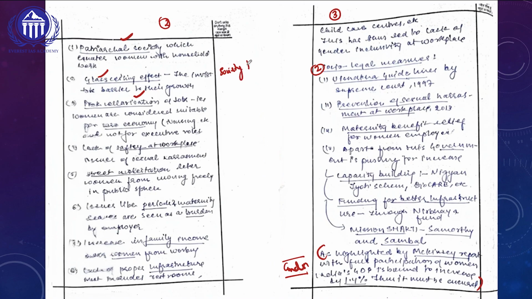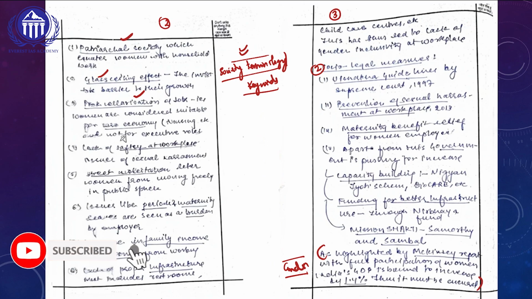She has underlined almost all the society-based terminologies or keywords. This is going to be very, very important, because whenever we are writing any answers, we have to use subject specific terminologies or keywords to fetch maximum marks. With respect to society, the examiner will surely be looking for those society based keywords like glass ceiling effect, patriarchal society, gender inequality, and so on. All these kinds of keywords will give a good impression to the examiner to give half a mark for each of the points. So overall, for the 8 points, this topper will be getting 4 marks.